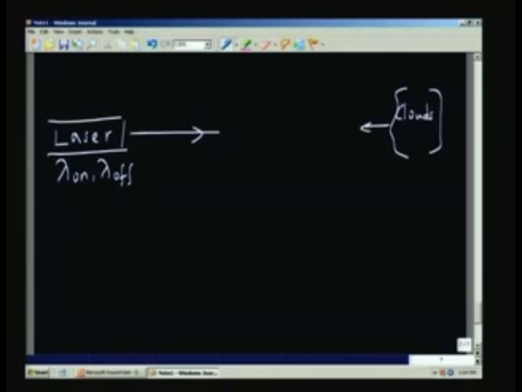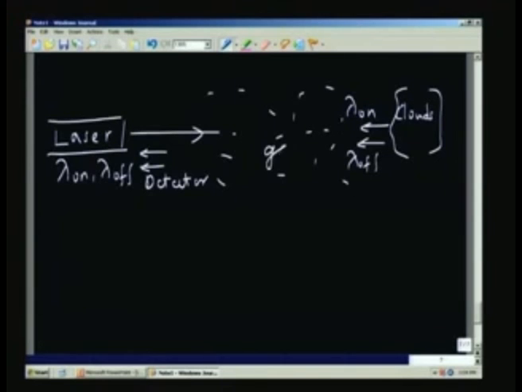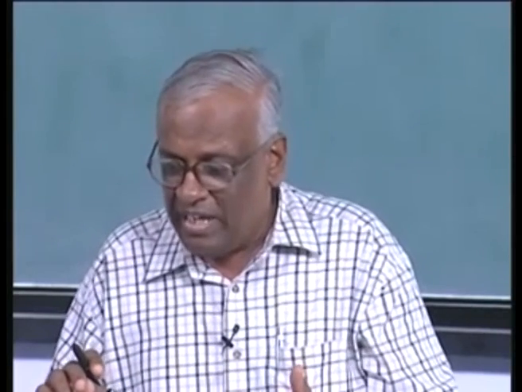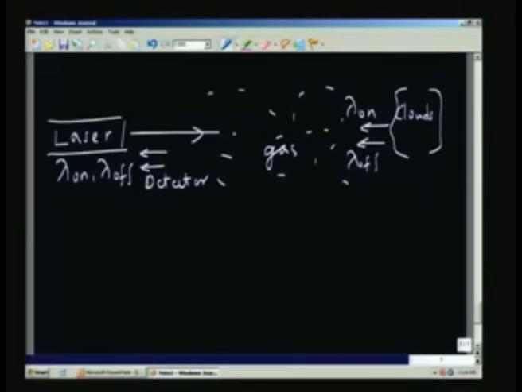They will reflect the light. So lambda on and lambda off both are going to be reflected, and when they come back here, I will find out, I have a detector here. This is the intervening atmosphere which is full of the gas of our interest. For example, I may be interested in finding out how much moisture is present in the air, how much water vapor, H2O.